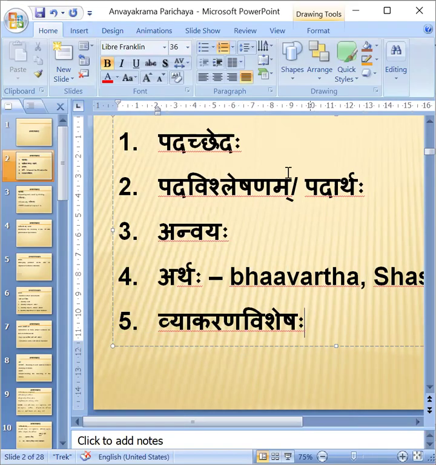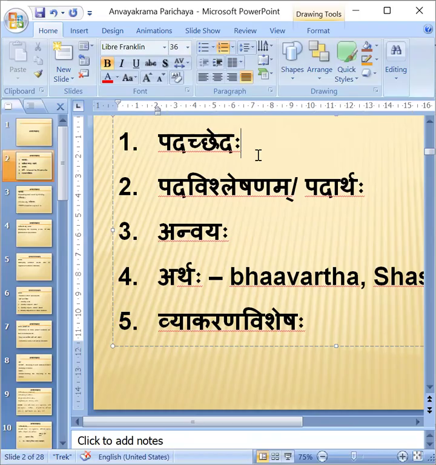Okay, Padacheda. Padacheda means the first thing is identifying each pada and dividing them. Then Pada Vishleshana, understanding what is Karta, what is Karma, which Anta Pada it is, which Linga it is, which Vibhakti it is. All these things together, understanding is Pada Vishleshana. Next is Anvaya. On that basis we have to rearrange the sentence. That is called Anvaya.